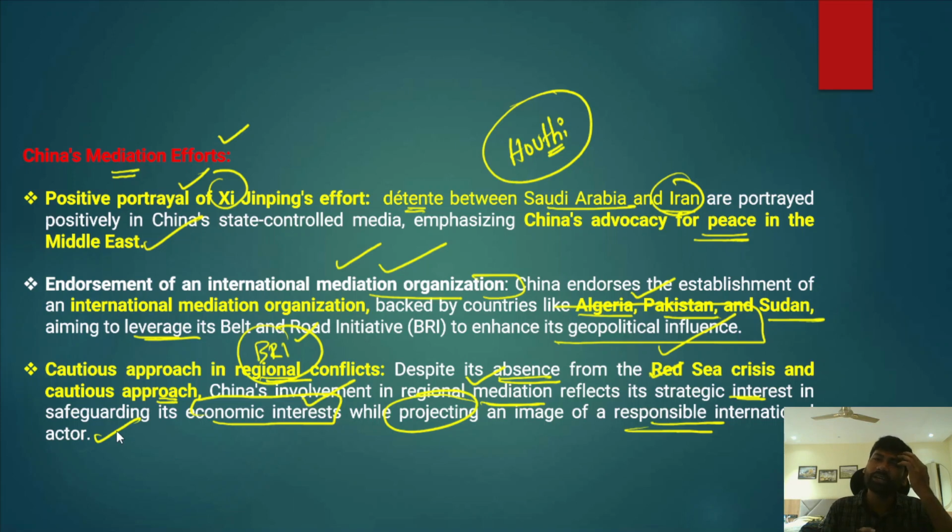Every country looks to portray itself as a responsible international actor, and China has been doing this too. So it has been carefully avoiding a few things, and at the same time taking care of a few other things. They are primarily driven by Chinese strategic as well as economic interests.